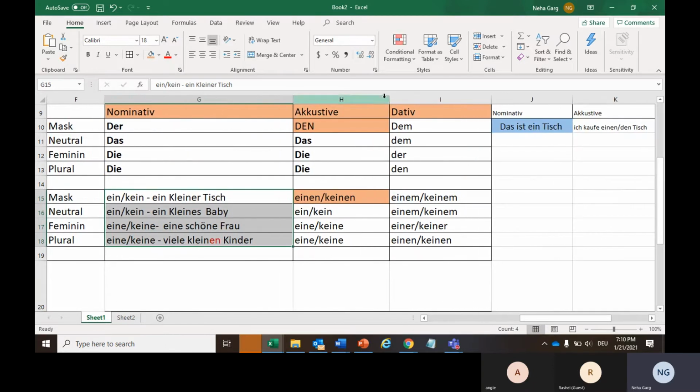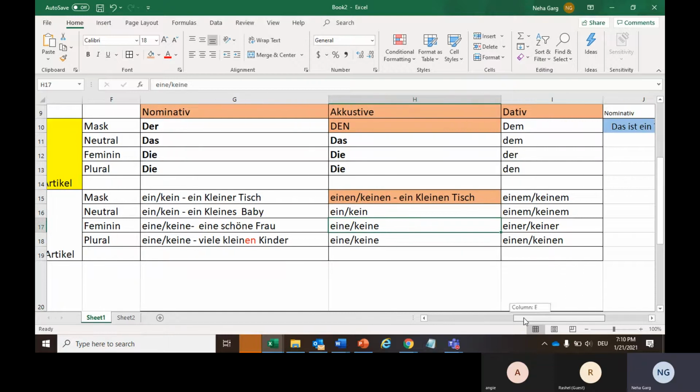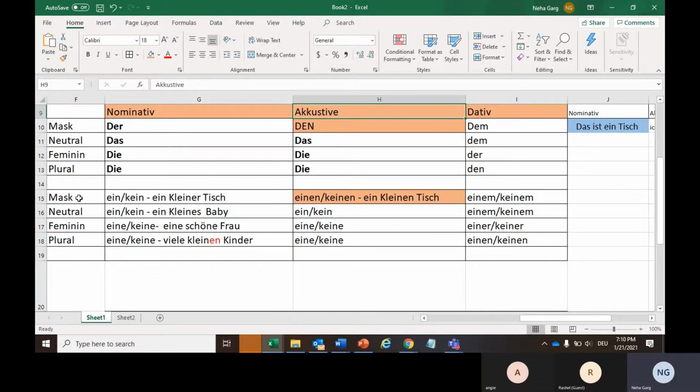Now if I talk about the same examples for accusative case, so this will become einen kleinen Tisch. So keep one thing in mind, this accusative masculine category is always special, because in this accusative case nothing changes, it's just the masculine noun changes and all three remain the same.